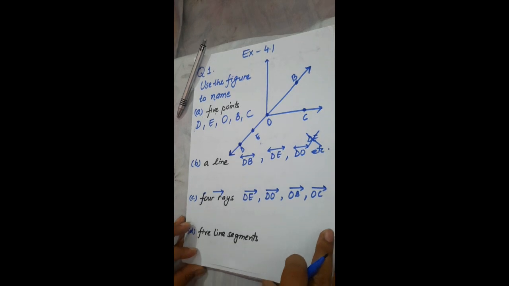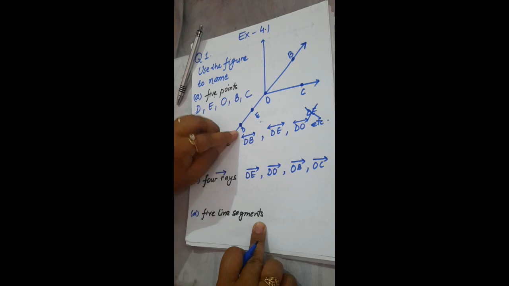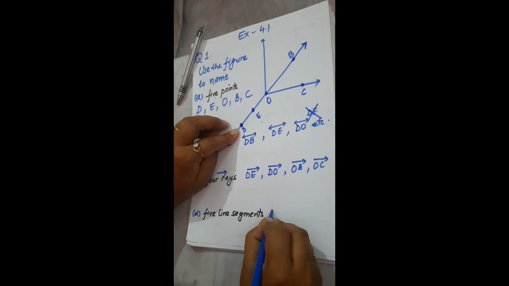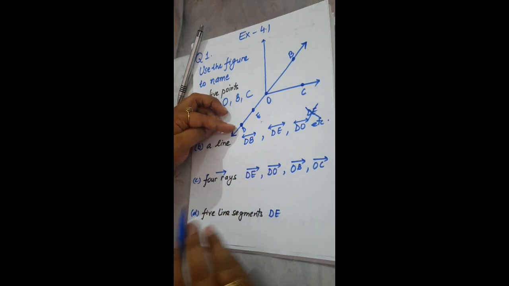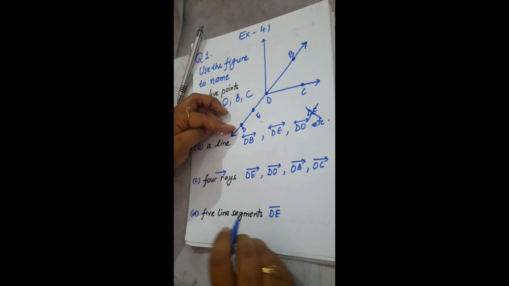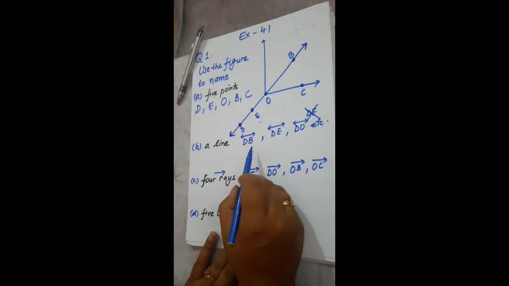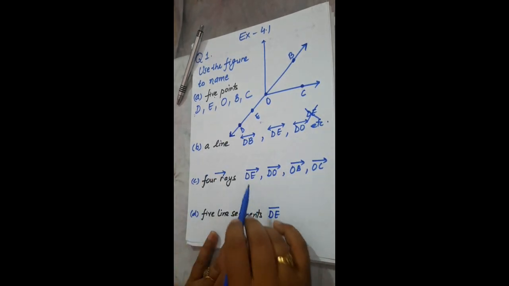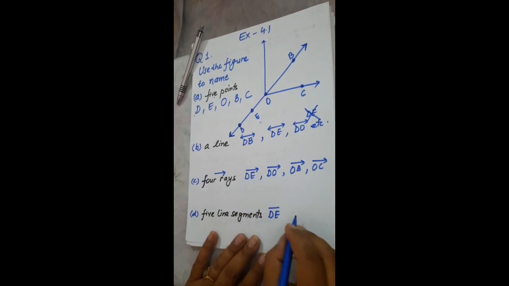Then you have to write five line segments. For this, DE. Now here look, DE we are writing for a line also, for a ray also, and for a segment also, as these are all points of the line. So whenever you are writing a line, a ray, or a line segment, always put the symbol over it. Here this DB represents a line, this DE represents a ray, and this DE represents a line segment.